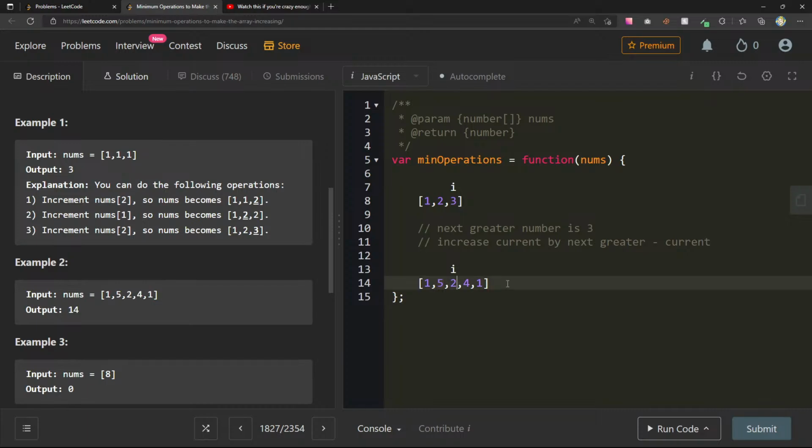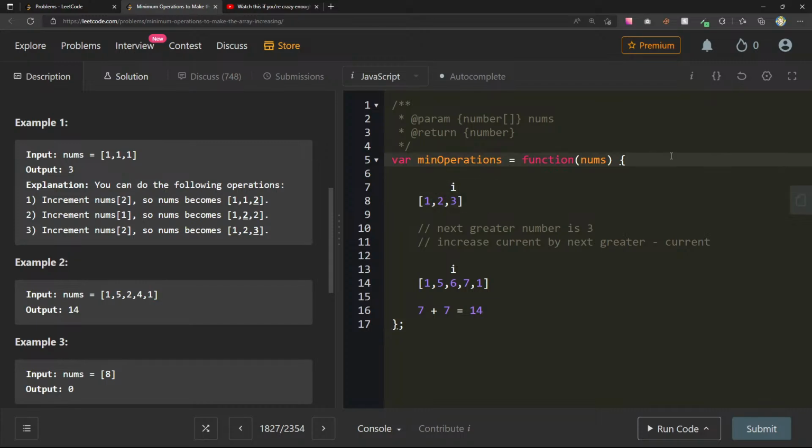6 minus 2 is 4. So that's going to give us a 4 right here, and this becomes a 6. Here, the next greater one is 7. 7 minus 4 is 3. We make this a 7, and we add 3 here for a 7. The next greater one is 8. 8 minus 1 is 7. So now we add a 7 to here, and that gives us 14. So I think we can start it off like this.